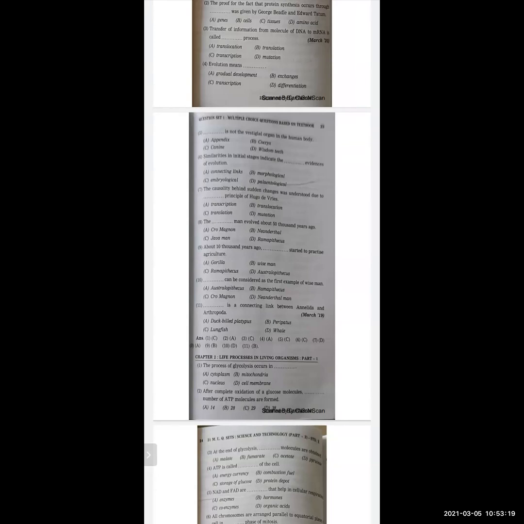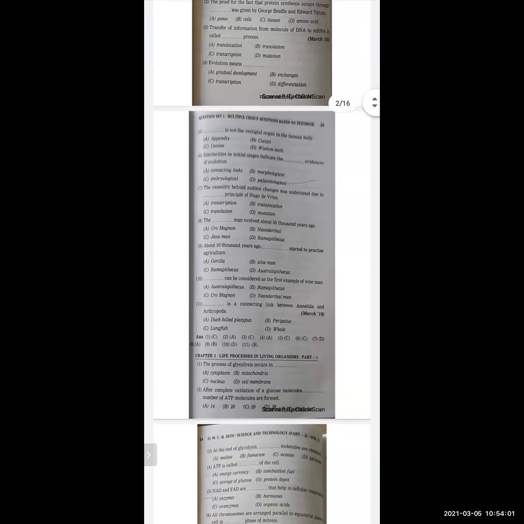Next one. The dash man evolved about 50,000 years ago. Options are Cro-Magnon, Neanderthal, Java man, and Ramapithecus. And the correct option here is Cro-Magnon. Next question. About 10,000 years ago, dash started to practice agriculture.